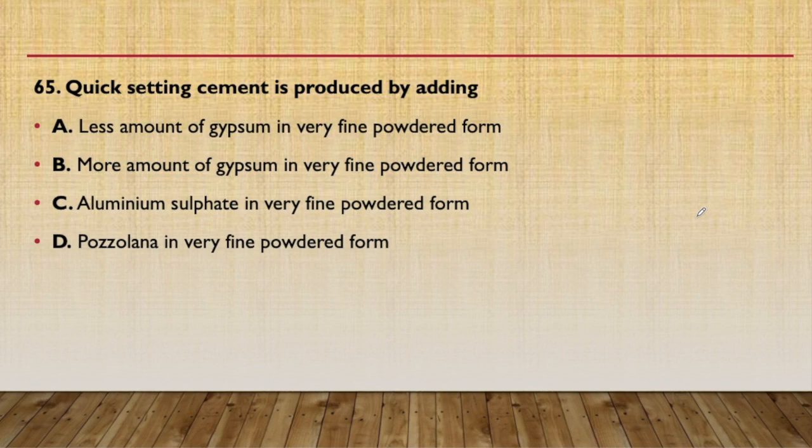65th question. Quick setting cement is produced by adding less amount of gypsum in very fine powdered form, more amount of gypsum in very fine powdered form, aluminum sulfate in very fine powdered form, or pozzolana in very fine powdered form. So answer will be C, that is aluminum sulfate in very fine powdered form. Why aluminum sulfate? Because it will increase the content of C3A in it, and C3A is responsible for initial setting time as well as for quick setting of cement. So C3A content has to be increased, so aluminum sulfate is added in very fine powdered form.